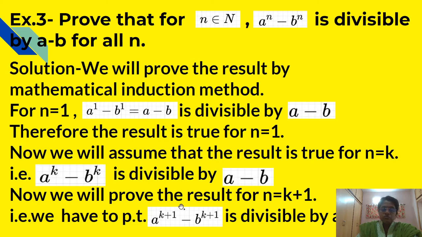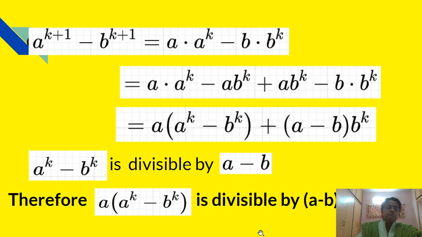Now we will prove the result for n is equal to k plus 1. That is, we have to prove that a raised to k plus 1 minus b raised to k plus 1 is divisible by a minus b. Now consider a raised to k plus 1 minus b raised to k plus 1.